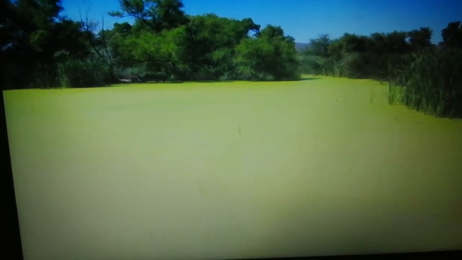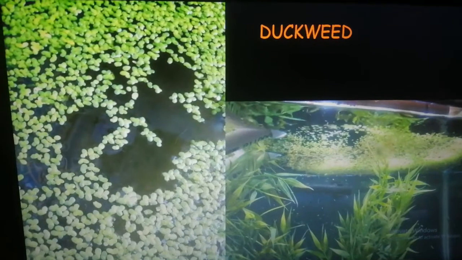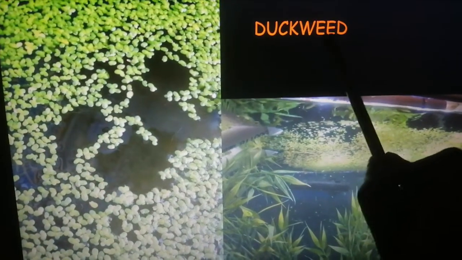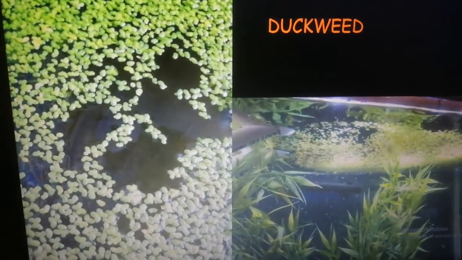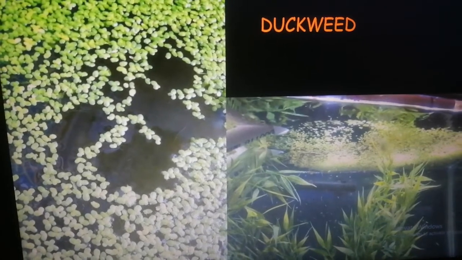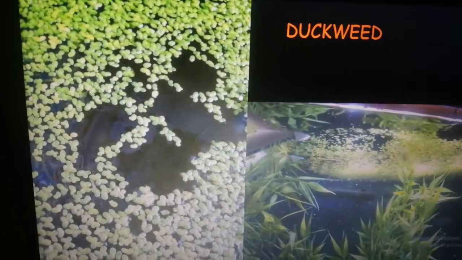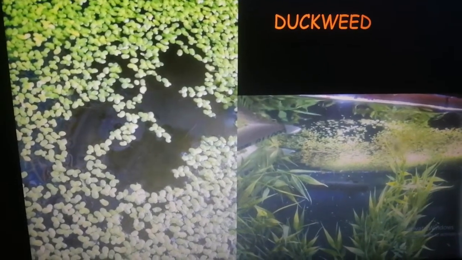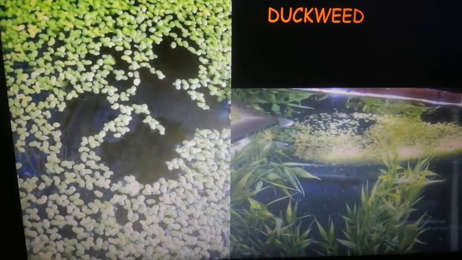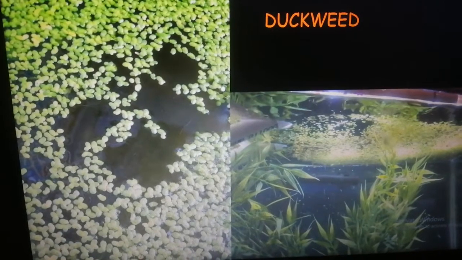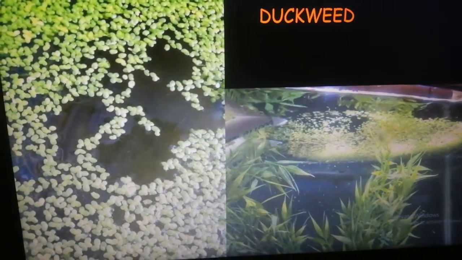Now children, when you hear the word weed, this word means that that plant is going to harm either other plants around it or other living beings or organisms around it. Now how does it harm? I will tell you in some time.